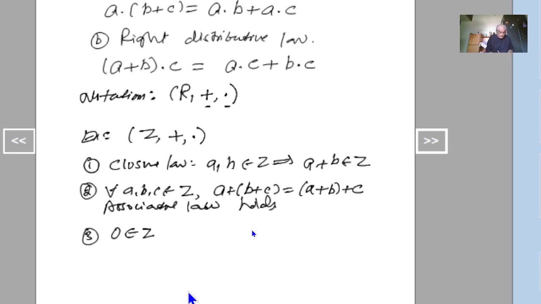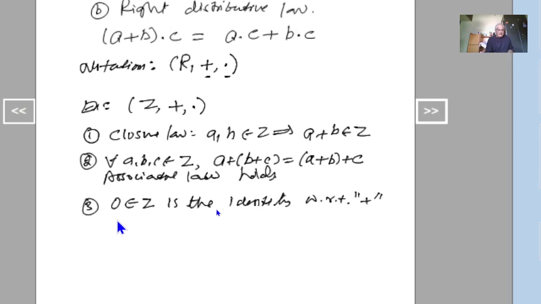Yes, 0 belongs to Z and is the identity with respect to addition, because we have 0 plus a equal to a plus 0 equal to a. This is true for all a belonging to Z. So 0 is the zero of Z.